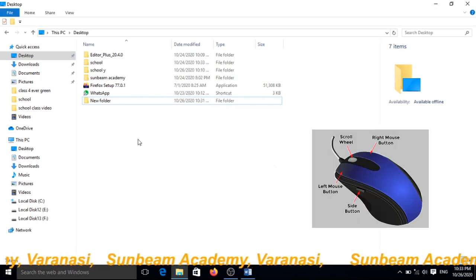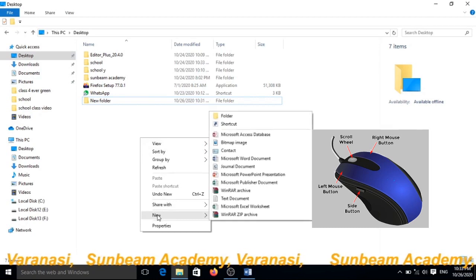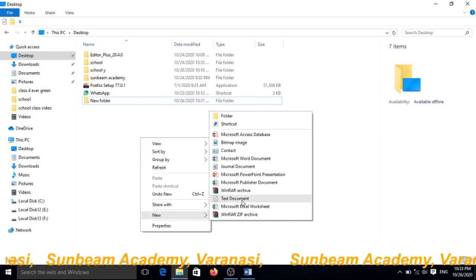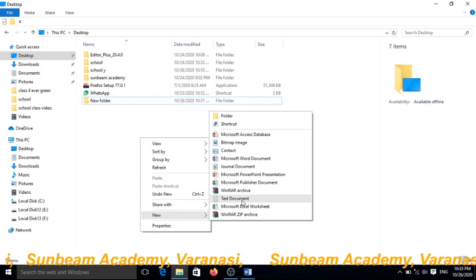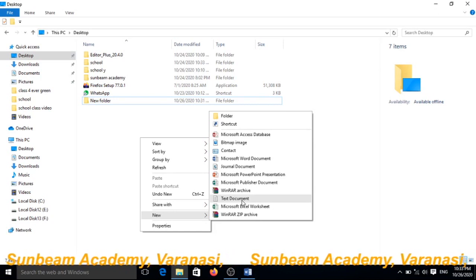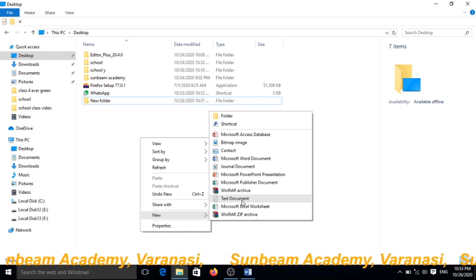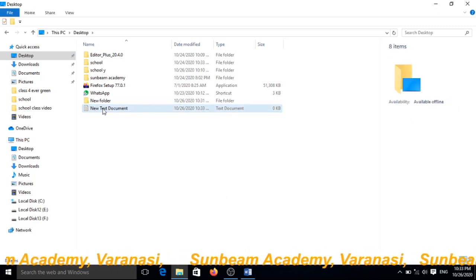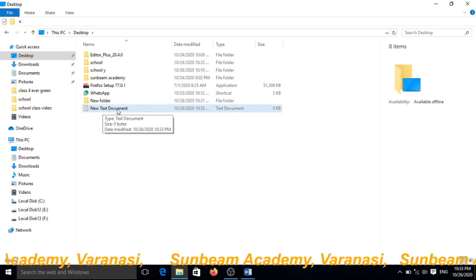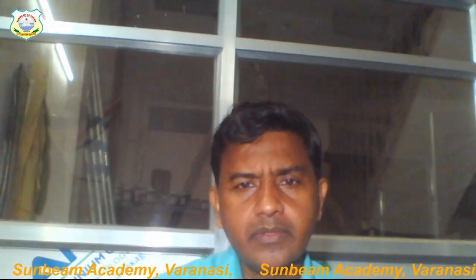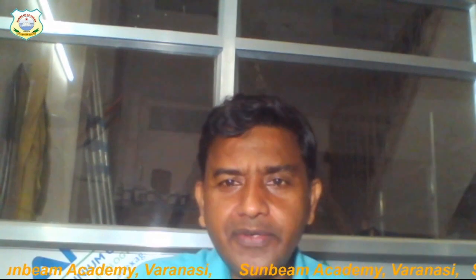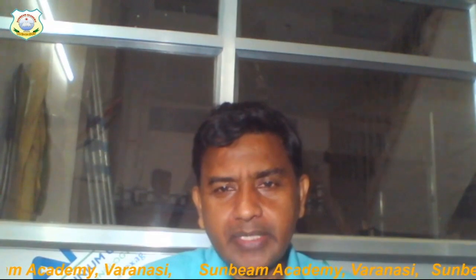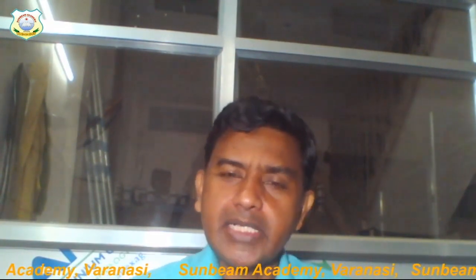First right click and choose new, and then text document, it will be created with the name new text document. Now you can see a new text document has been created. The text document is created with the default file name selected. Type the name of the file and then press the enter button.